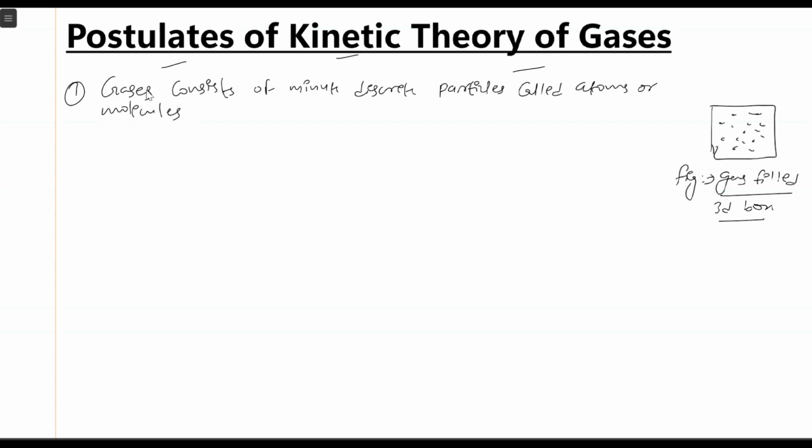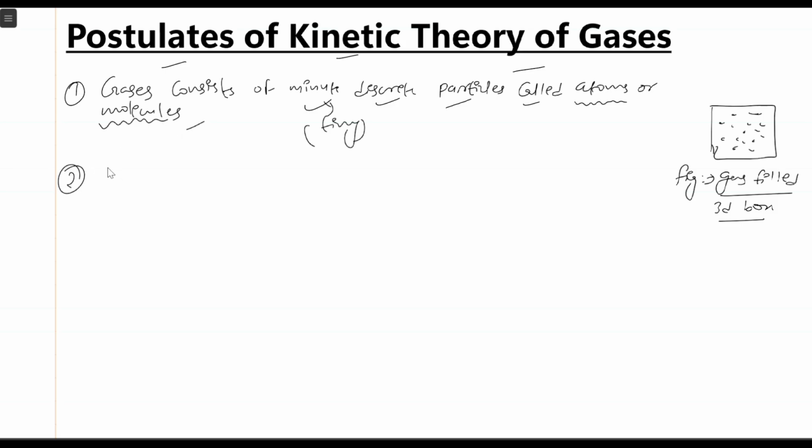So this is the first postulate. Minute means tiny, very small, individual particles called atoms or molecules. So the gas molecules are considered to be tiny atoms or molecules. This is the first postulate.